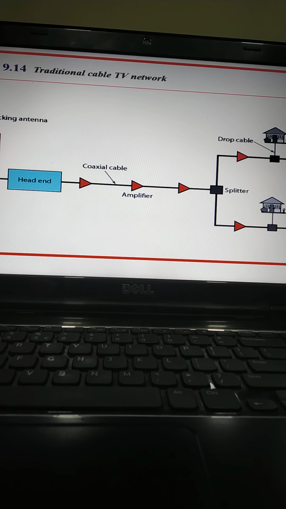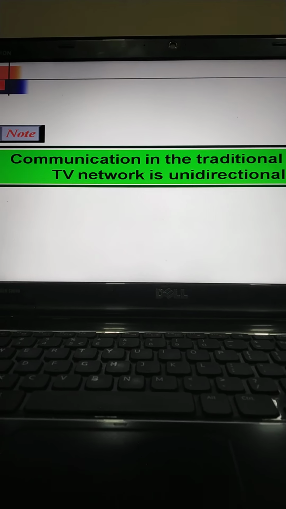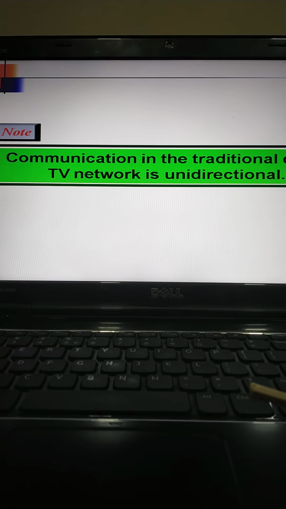Now the traditional cable TV system uses coaxial cable throughout. Due to attenuation of the signals and the use of a large number of amplifiers, communication in the traditional network was unidirectional, that is, one way. Video signals were transmitted downstream from the head end to the subscriber premises. So the communication in traditional cable TV was unidirectional.